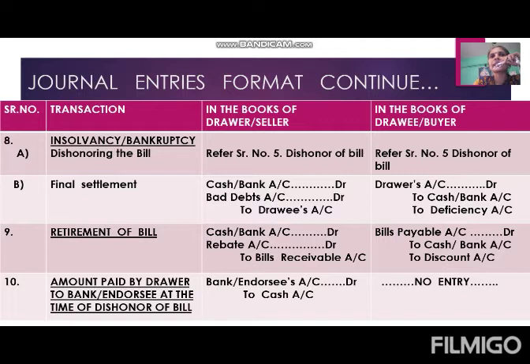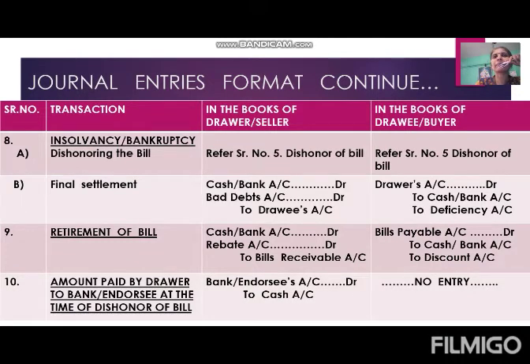Here, insolvency means what? In 11th standard, you already studied about solvent and insolvent. Do you remember? Yes. Solvent means what? When business assets are more than business liabilities, that business condition is known as solvent. And when business liabilities are more than business assets, it is known as insolvency and bankruptcy. Means in our language we say the business has gone bankrupt. Means he has sunk so much that he is not able to make the payment of all his dues. That is known as insolvency.